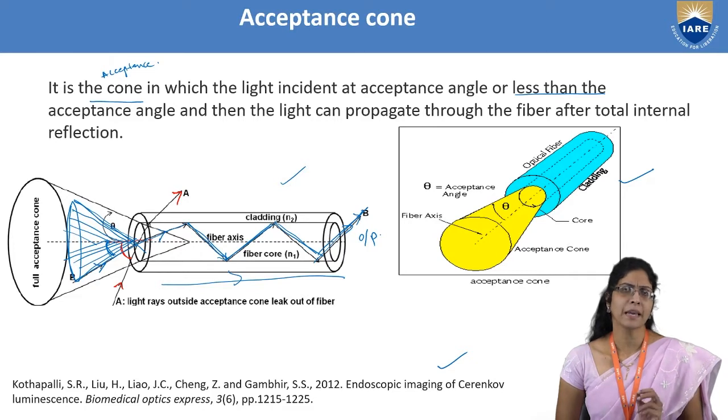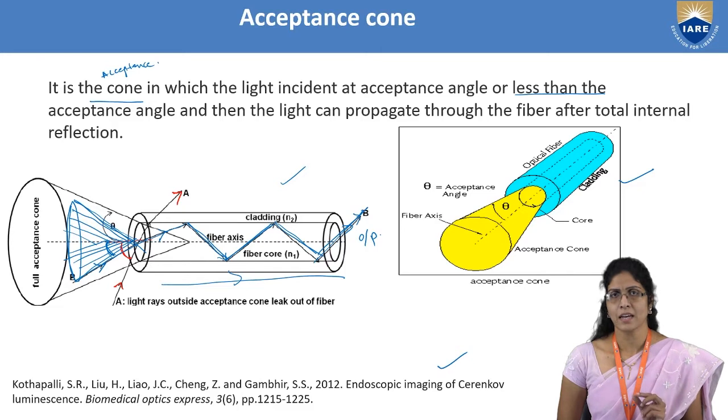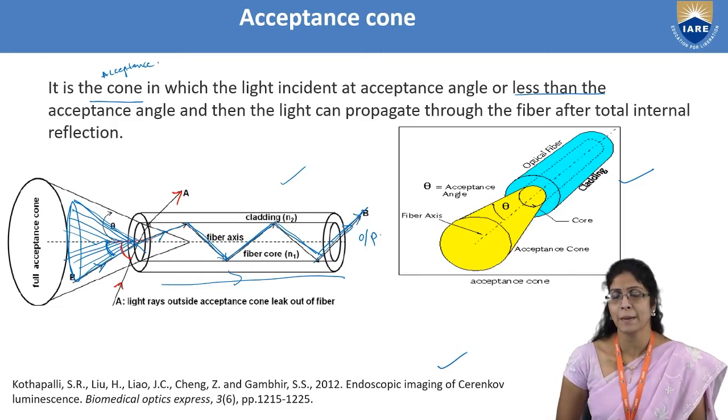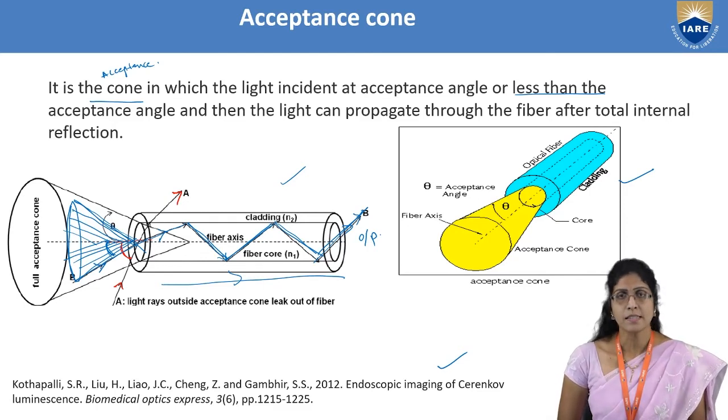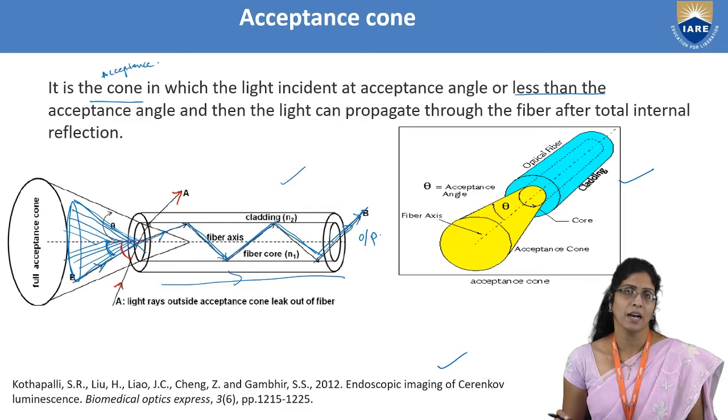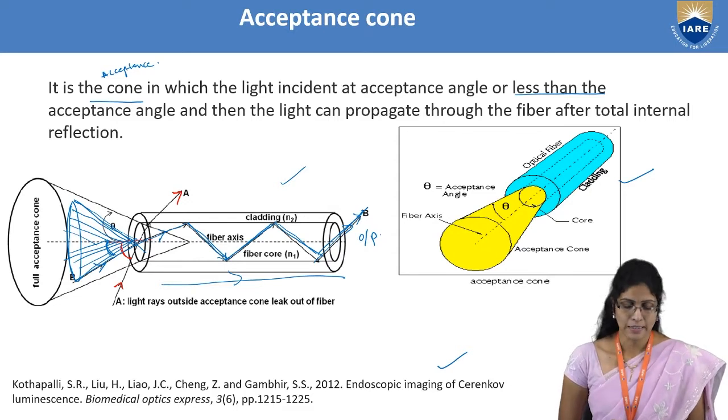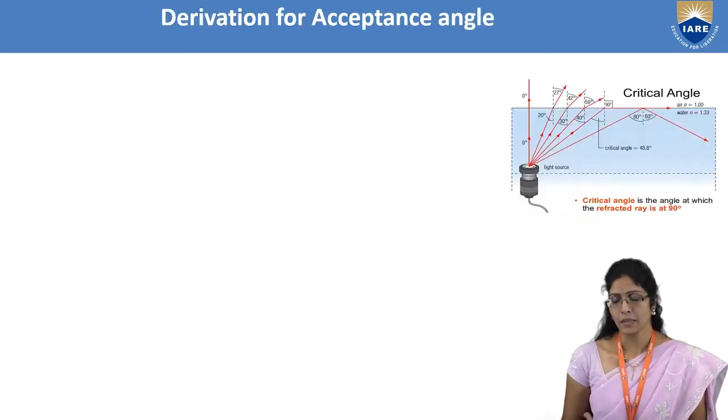Sometimes only a little area should be focused for study, so that the rest of the area can be protected from damage when using a high intensity laser. In such cases, the person fabricating this optical fiber should understand how much diameter of the core can collect the light safely and reach the other end. That can be done by using the numerical aperture.